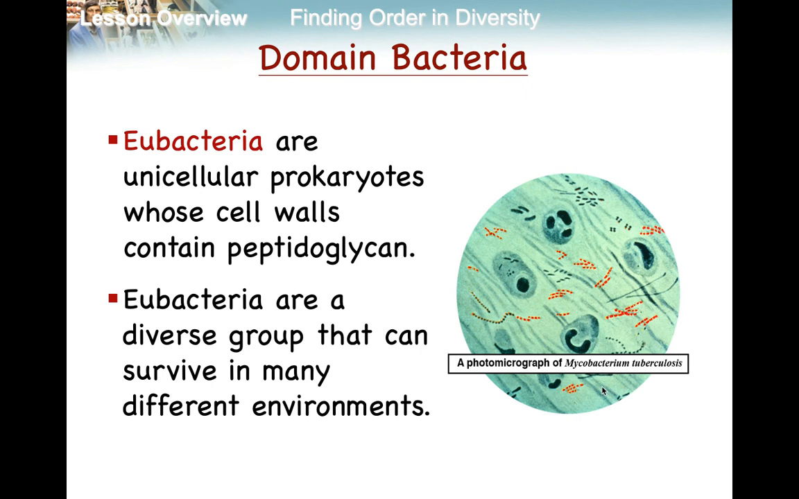The domain Bacteria includes the kingdom Eubacteria. Eubacteria are unicellular prokaryotes whose cell walls contain peptidoglycan. Eubacteria are a diverse group that can survive in many different environments. These are your common bacteria. These are the ones we find all over the place.